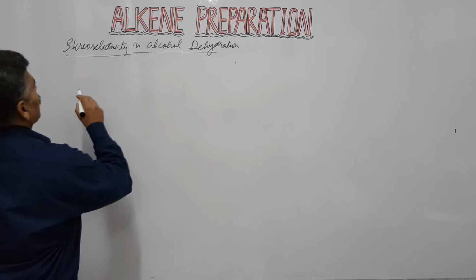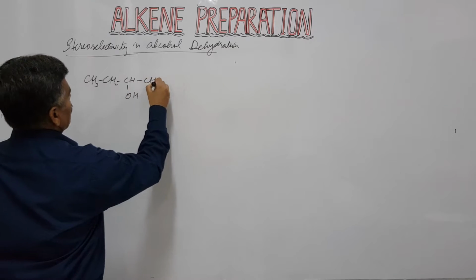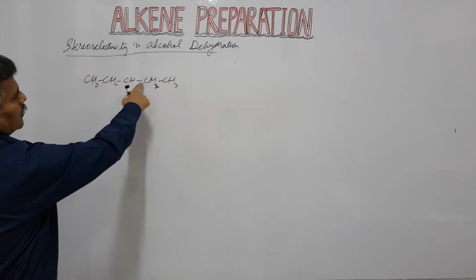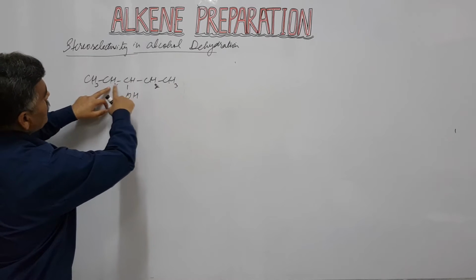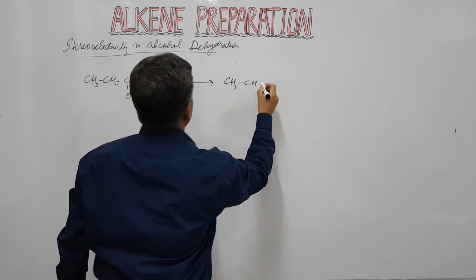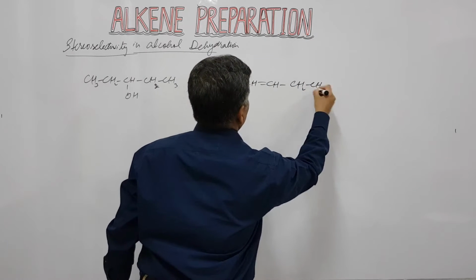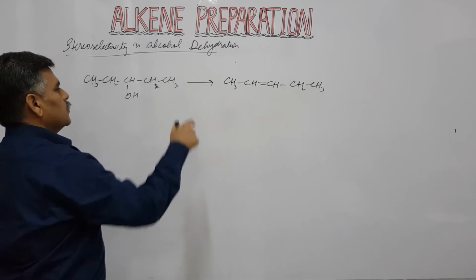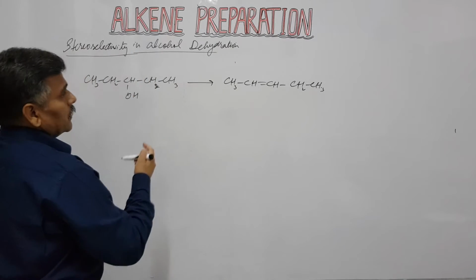For example, we have the alcohol CH3, CH2, COH, CH2, CH3. So it will give us a carbon carbon double bond at position 2, because in this case both beta carbons are the same. So we have CH3, CH double bond CH and CH2, CH3. So this is 2-pentene. Actually it exists in two different isomeric forms which are cis and trans. So it means we have two different products.